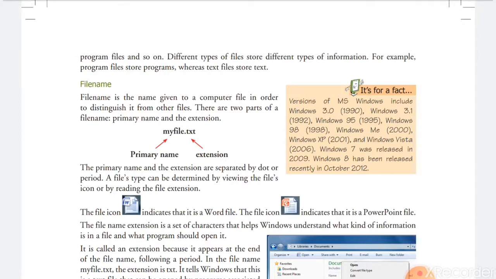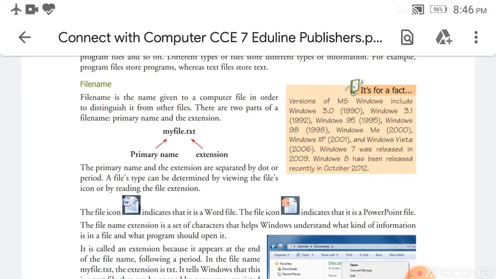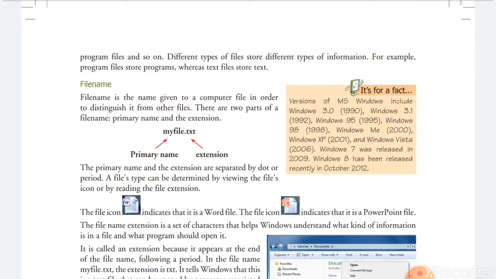The primary name and the extension are separated by a dot, that is, the period operator. So the primary name means the actual file name, and after that the dot, known as the period operator, and after that the extension of the file. A file type can be determined by viewing the file's icon or by reading the file extension. We can read the file type on the basis of the extension.